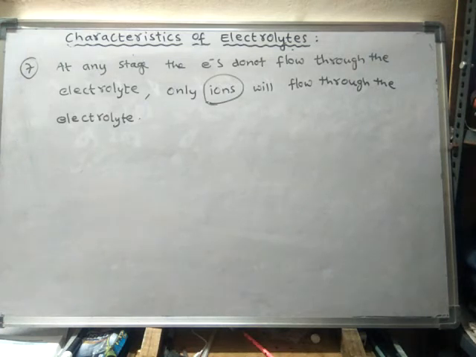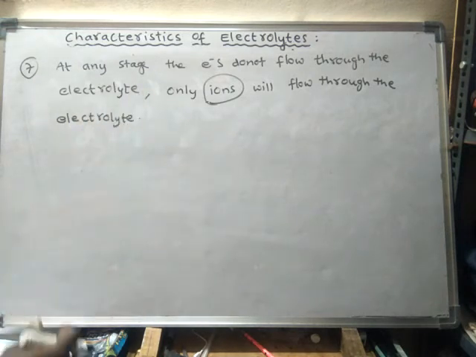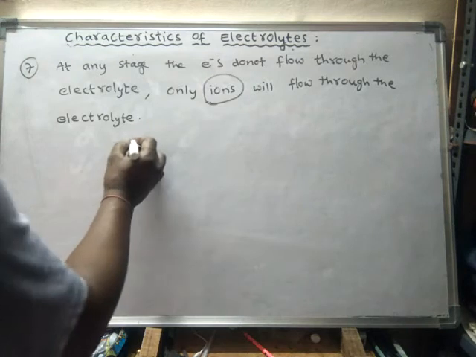Anions will move towards anode, because anions will give electrons to anode. Therefore, because of this flow of ions, the flow of electric current takes place in the electrolyte.